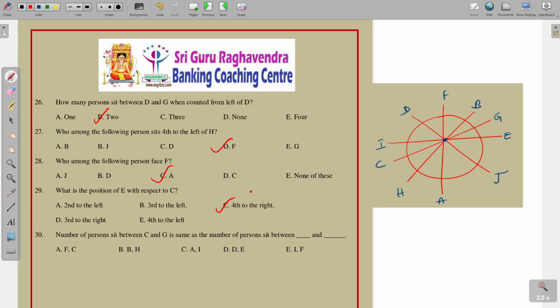The number of persons sitting between C and G is the same as the number between dash and dash. So between C and G, 1, 2, 3, 4 persons are there, and on the right side 4 persons, and from the left side also 4 persons. Why? Because both are opposite to each other. So F and C is not correct, and we need a pair that is opposite. B and H, so these two are opposite to each other.